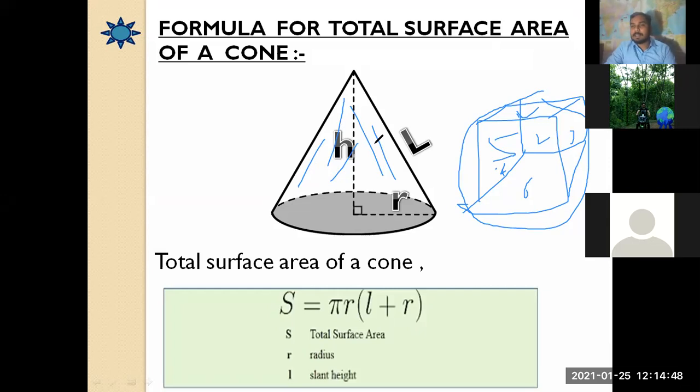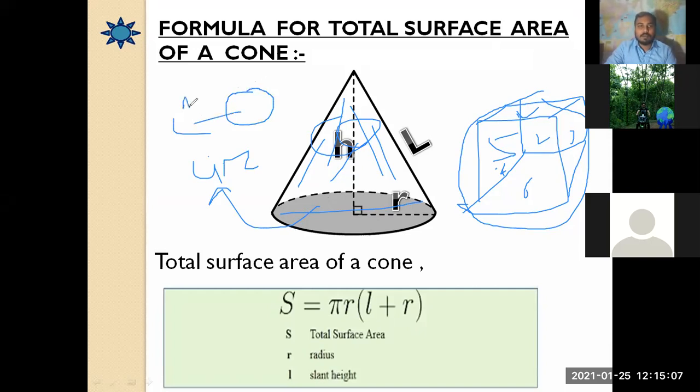So it has basically 2 surfaces, the curved surface and the base, which is the flat surface. This base is in the shape of a circular disc, so its area is pi r square.